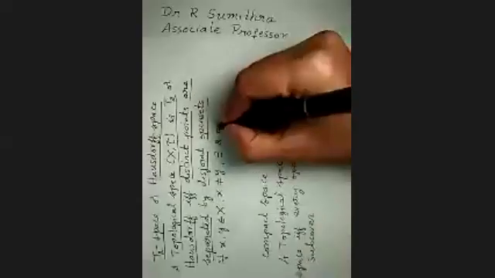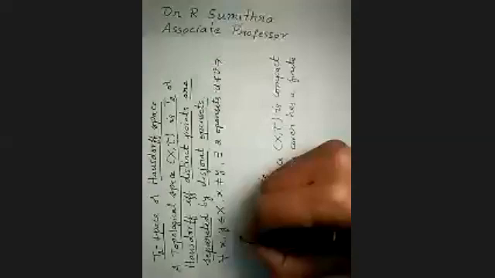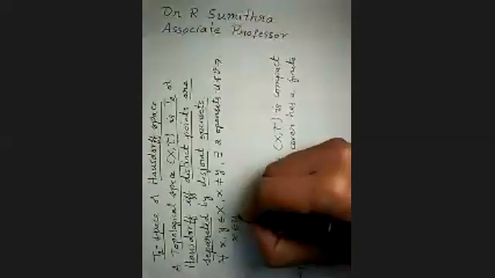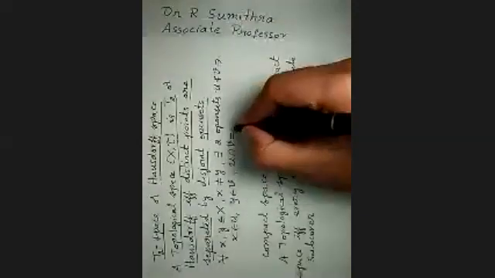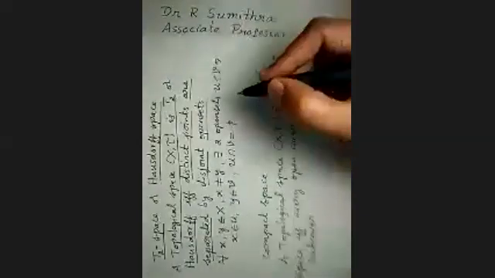That is, for all x, y belonging to X such that they are distinct, there exist two open sets, say U and V, such that x belongs to U, y belongs to V, and U intersection V is null. So distinct points are separated by disjoint open sets.